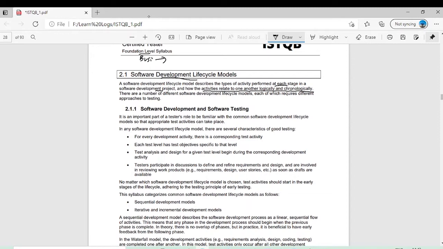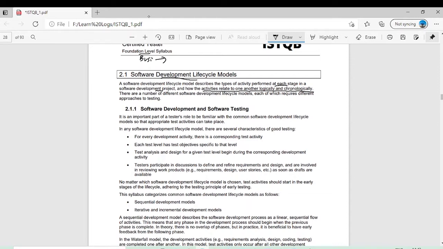Just remember, this software development life cycle will be focusing on testing, because we are doing an ISTQB course. So how these different types of testing activities are linked throughout the life of a software will be discussed in detail in this chapter.